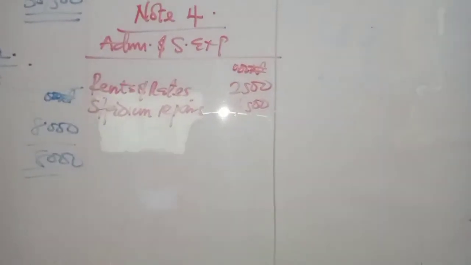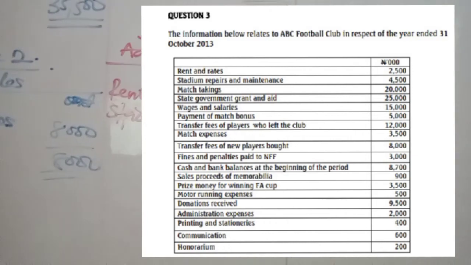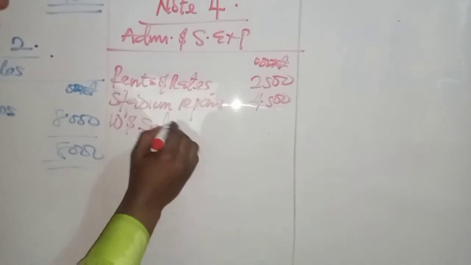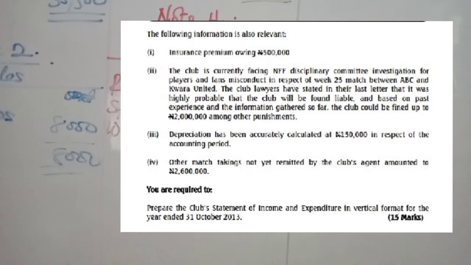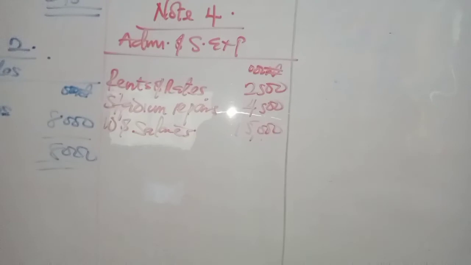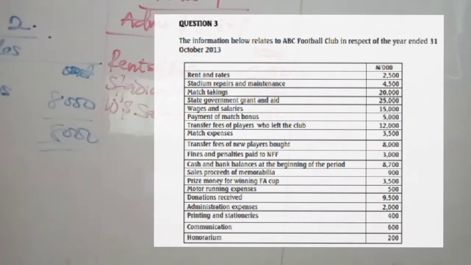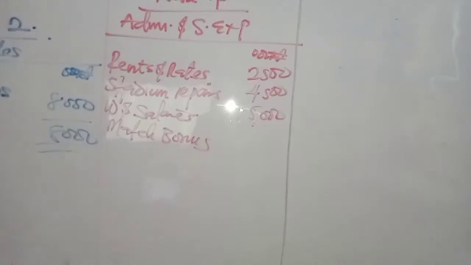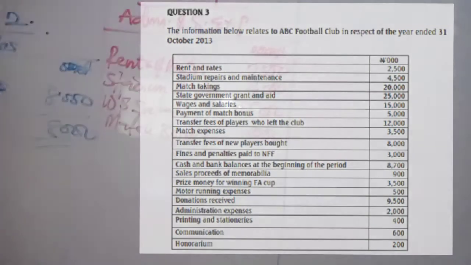What's the next one there? Match takings. We've already taken that as a revenue. State government grant, taking that as other income. Wages and salaries. Any information on that? No. So what do we have? 15 million. That's 15,000. What's the next one? Payment of match bonus. Any information on that? No. So match bonus. How much is that? 5,000. So we have 5,000.